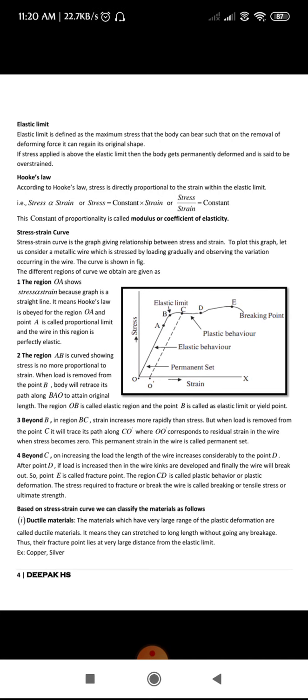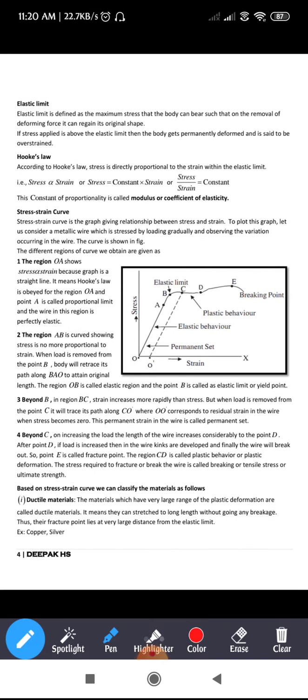Mathematically, you express that as stress is directly proportional to strain. If you replace that proportionality by an equal sign, we need to add a constant, so stress is equal to constant into strain, or we can write stress by strain is equal to constant. The ratio of stress by strain is equal to a constant, and that constant of proportionality is called the modulus or coefficient of elasticity. This is regarding Hooke's law.